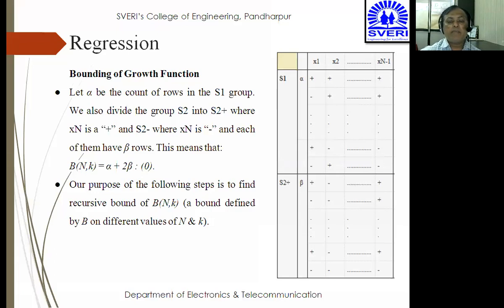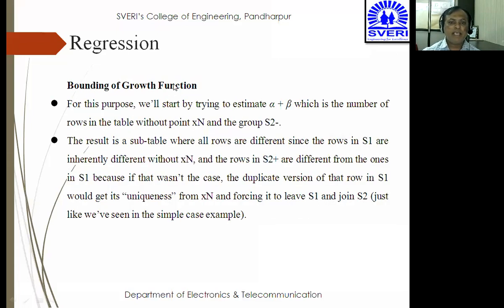So here we have to take x of n minus 1, and here x of n is one more row, one more column, so it will go up to x of n, okay? This one, and the group S2 minus 1. The result is a sub table where all the rows are different, since the rows in S1 are inherently different without x of n. So considering x of n and not considering x of n, we are finding two values. And the rows in S2 plus are different from the ones in S1, because if that wasn't the case, the duplicate version of the row in S1 would get its uniqueness from x of n and be forced to leave S1.